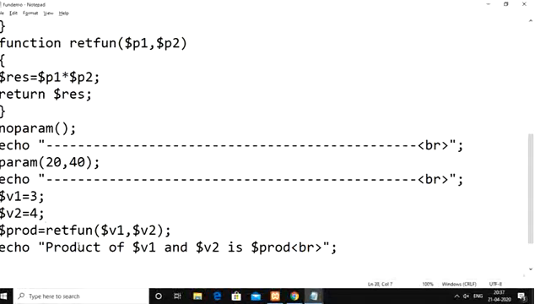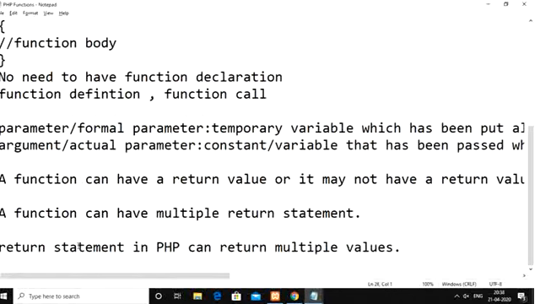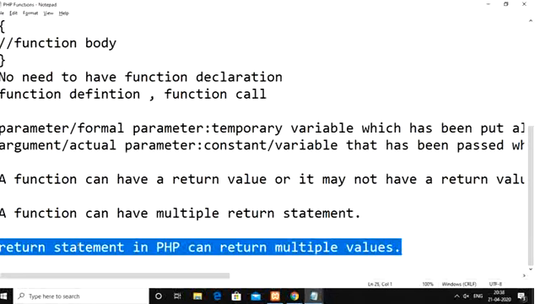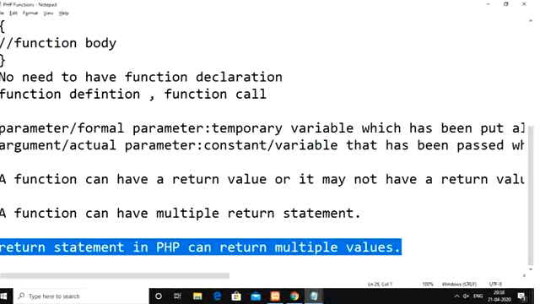Then, followed by that, we now have one special feature. Generally, whatever we discussed already, in PHP a return statement can also return multiple values. But the multiple values it returns would not be returned as individual values; all those multiple values that it has to return should be in the form of one kind of array.